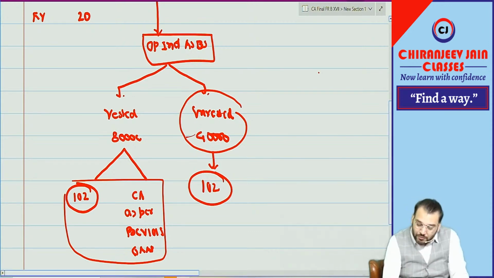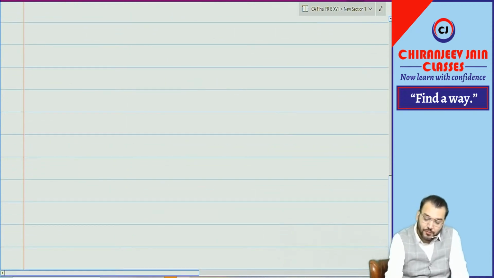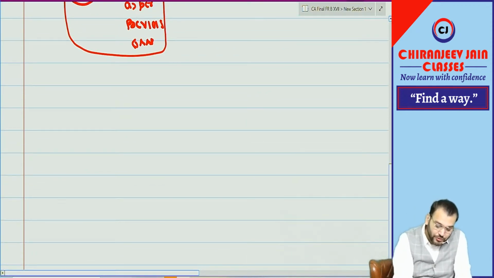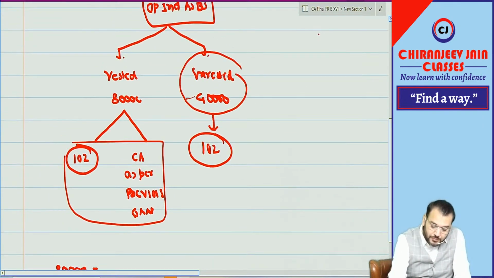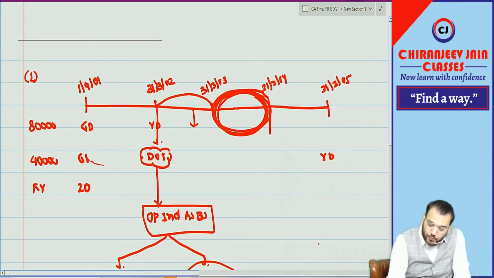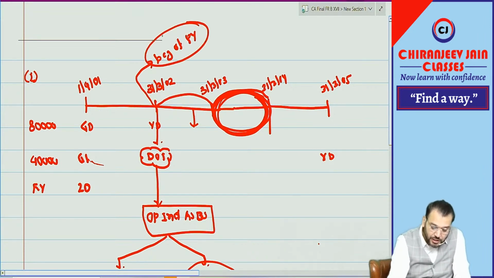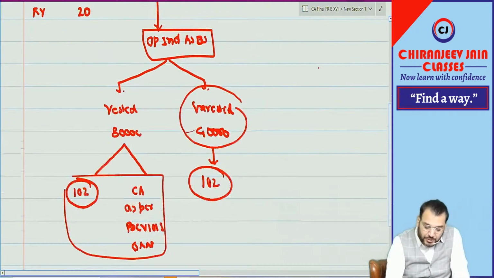So what will be the correct accounting treatment for the 80,000 options? As on the date of transition, 1/4/2002, which is also the beginning of the previous year, we didn't recognize the SBP reserve.